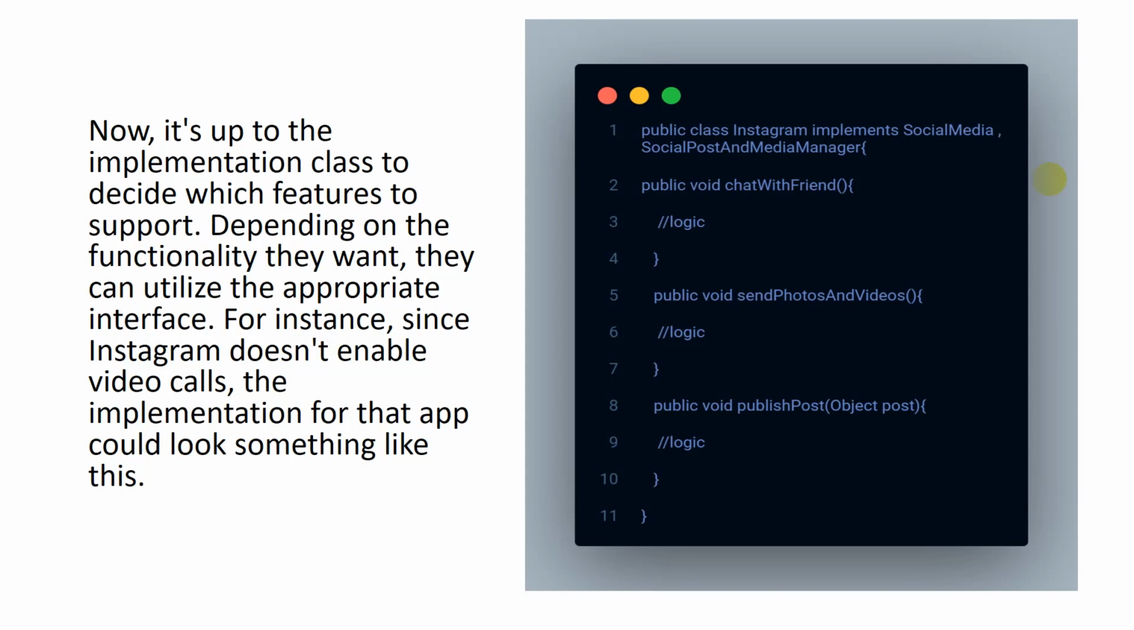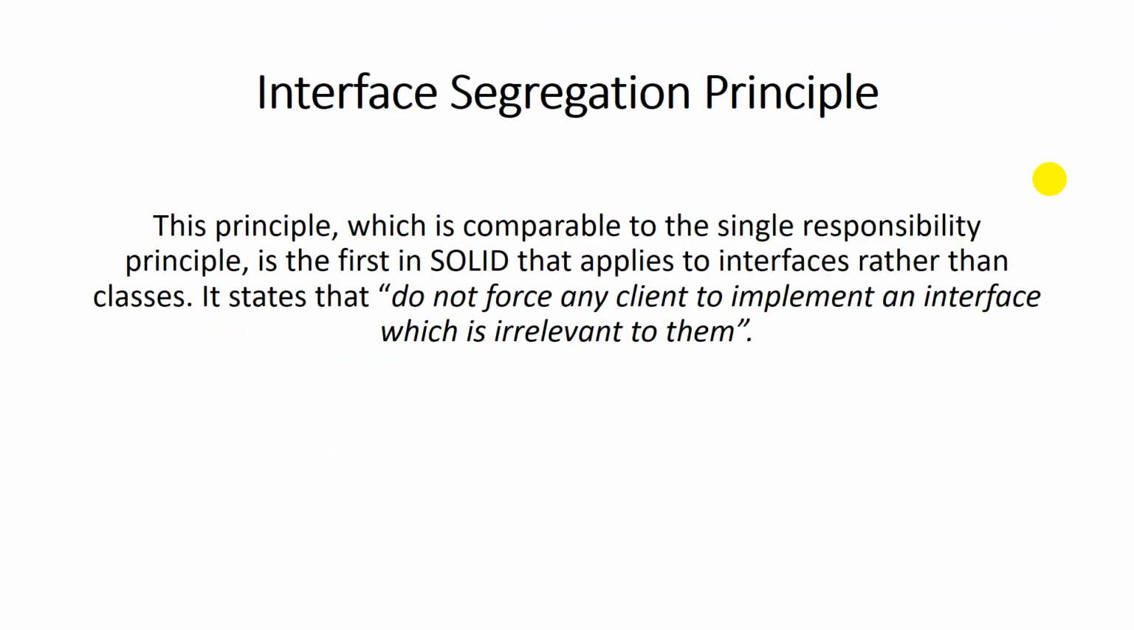Now moving towards the next principle, the Interface Segregation Principle. I just refers to the Interface Segregation Principle. This principle is comparable to the Single Responsibility Principle, and it is the first in SOLID that applies to interfaces rather than classes. It states that we should not force any client to implement an interface which is irrelevant to them.